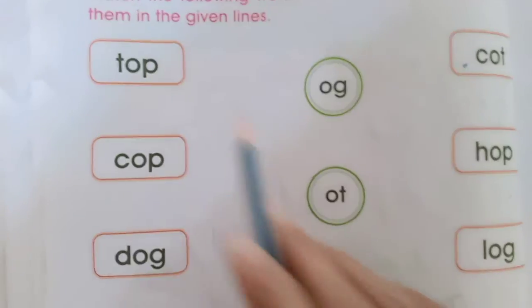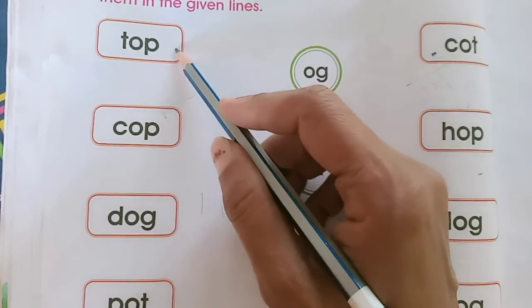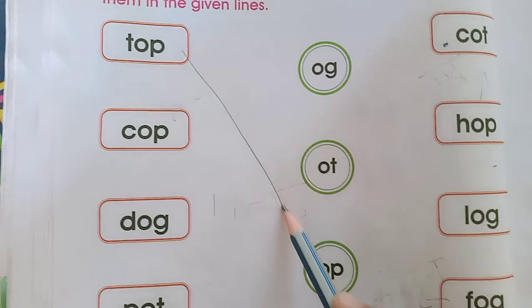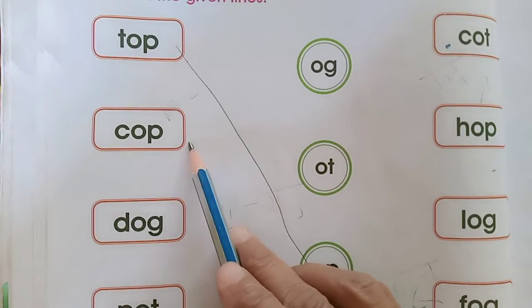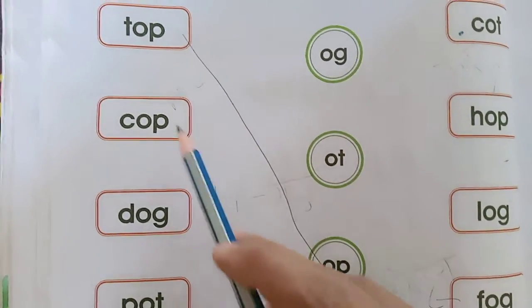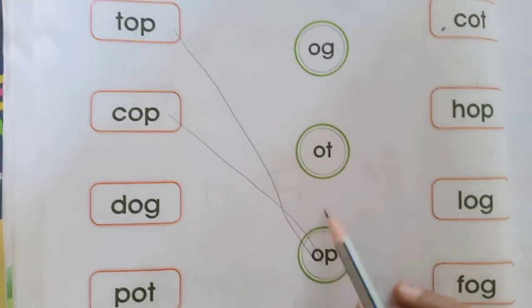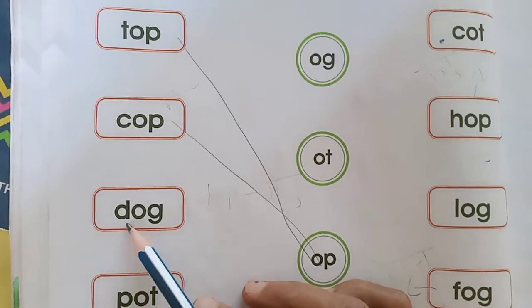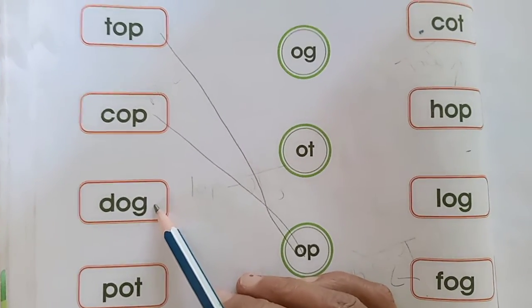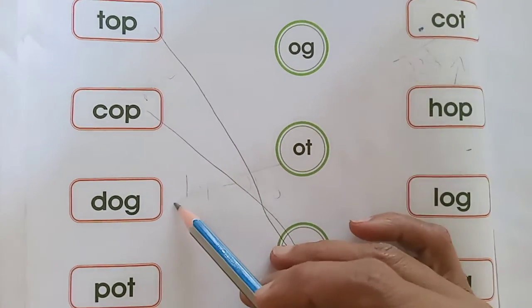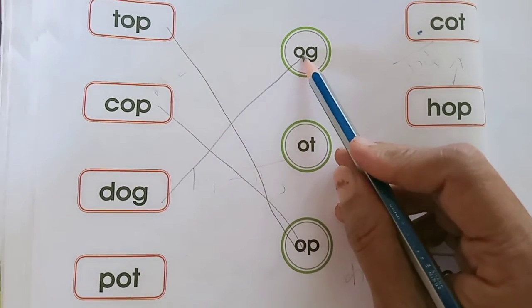T-O-P, top. Where is it? Now you have to match with the group of O-P. Yes. Then C-O-P, cop. Same, you have to match O-P group. Okay. Yes. Now D-O-G, dog. Where is it? O-G group. Where is it? Yes, it is here. So you have to match with this.